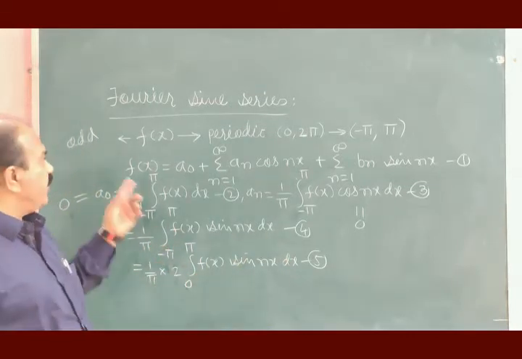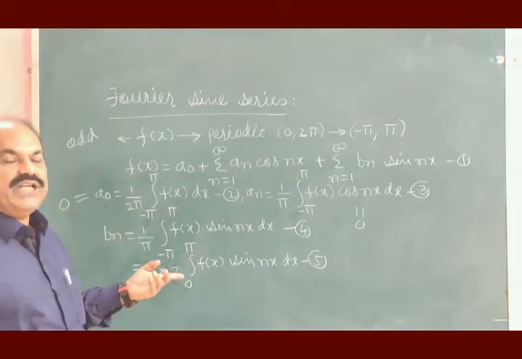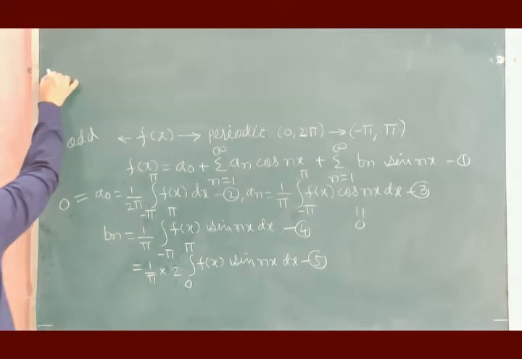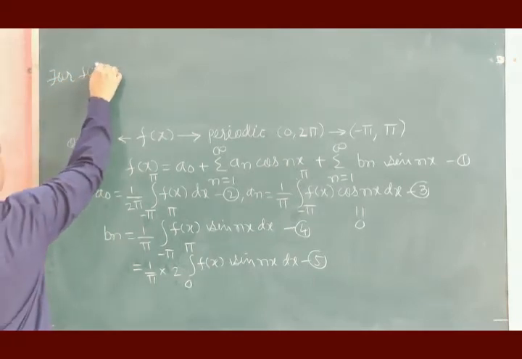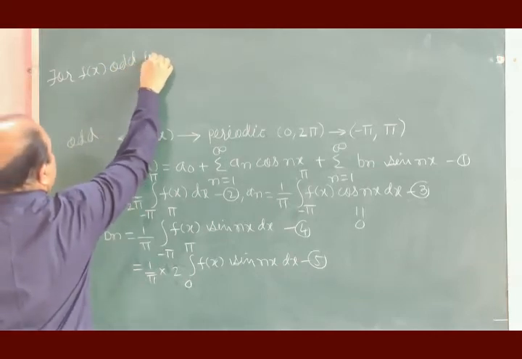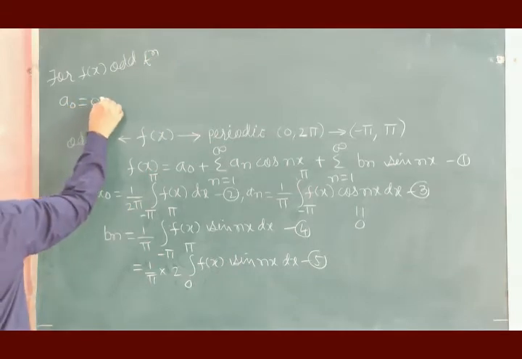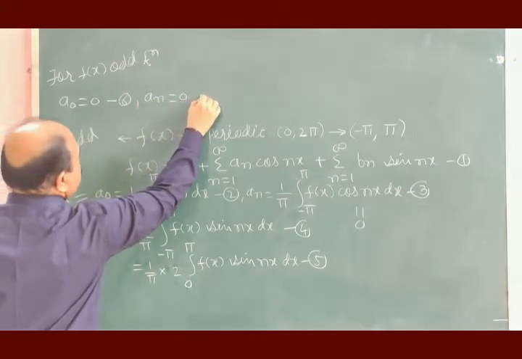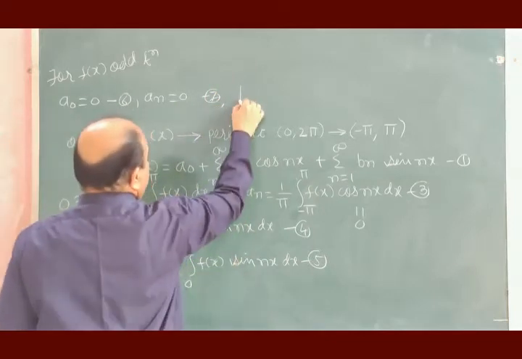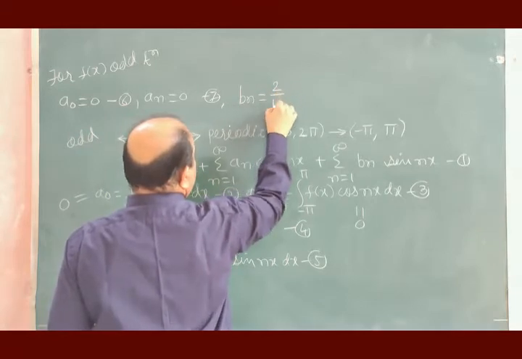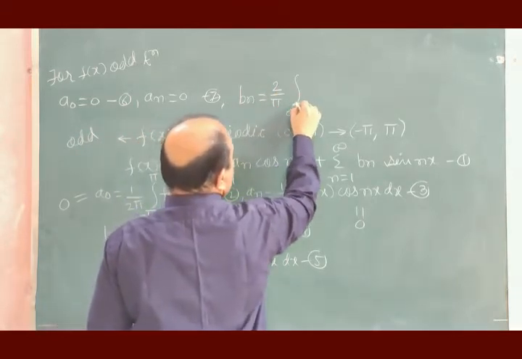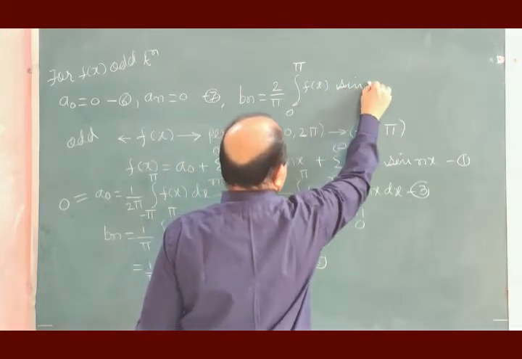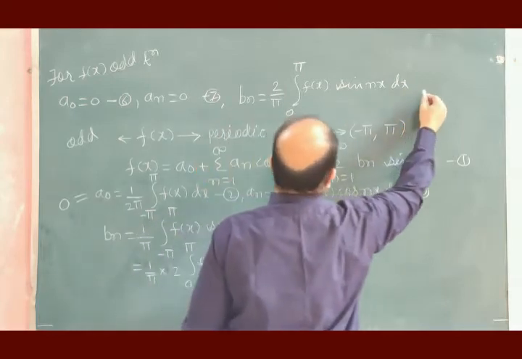And therefore if f of x is an odd function, the coefficients a0, an, bn are given by: a0 is equal to 0, equation number 6; an is equal to 0, equation number 7; and bn is equal to 2 divided by pi integration with respect to x within the limits 0 to pi f of x sin nx dx, equation number 8.